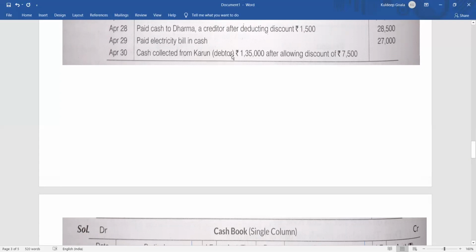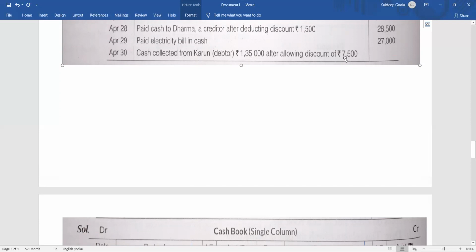Then the next one, cash collected from Karun. Okay, he is a debtor. Debtor means the one who will give us. How much have we collected? 1,35,000 after allowing a discount of 7,500. So that means the total amount which was receivable was 1,42,500.